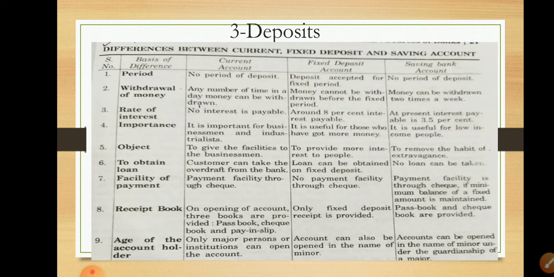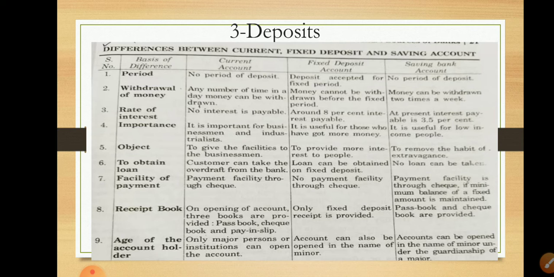No payment facilities in a fixed deposit account. If any person withdraws their amount from a fixed deposit account, then he can transfer it from one account to another account. There is no need of a check. In a saving account, you have to deposit a minimum of 1000, and after that you can easily make payment through check.